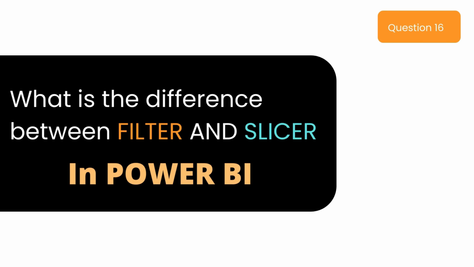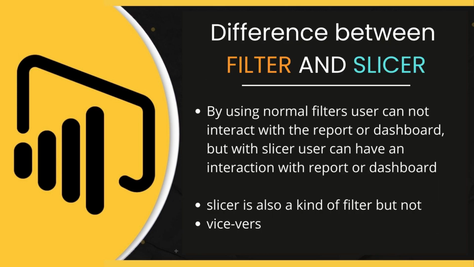So let's move to the next question. What is the difference between a filter and a slicer in Power BI? The difference is that by using normal filters, the user cannot interact with the report. But with the help of a slicer, the user can interact with the report in Power BI Desktop. Apart from that, remember one thing: a slicer is also a kind of filter, but a filter will never be a kind of slicer. It means a slicer is also a kind of filter, but not vice versa.